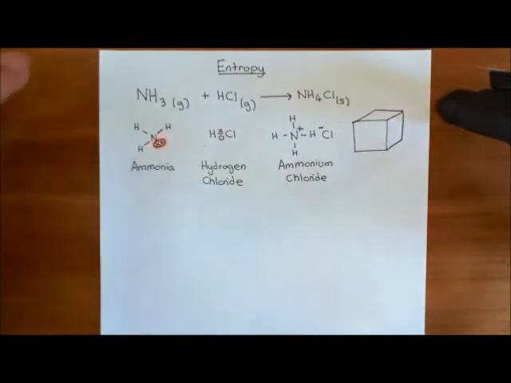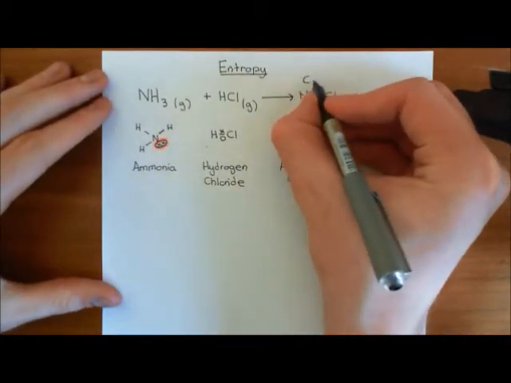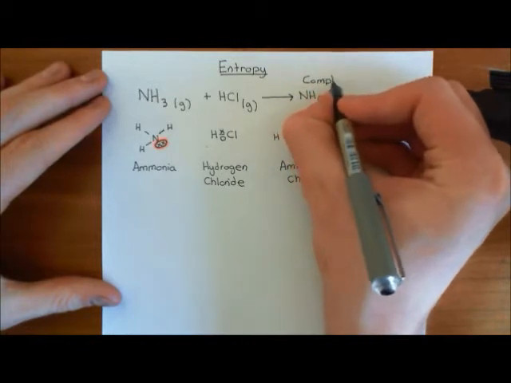Or at least it would be negligible how many wouldn't convert. So it goes to completion. It's a one-way reaction.